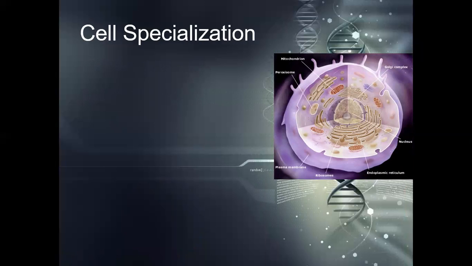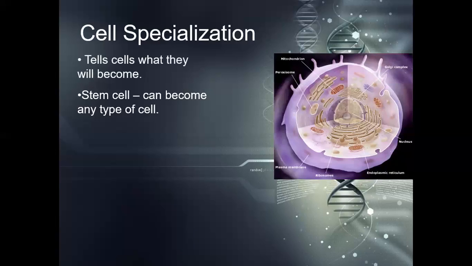So cell specialization. I mentioned this in the last one a little bit, where it tells cells what they will become. Stem cells is what all cells start as. Everything starts as a stem cell. We've all heard of stem cell research and the controversy behind that, because it could be anything. If someone loses one of their kidneys, we could theoretically tell a stem cell, you're a kidney cell now, and then we could grow a kidney. But the way we get stem cells is a very controversial topic that not a lot of people like to discuss. So that's all I'm going to say there. But they can become any type of cell. They're a blank slate before they're specialized.